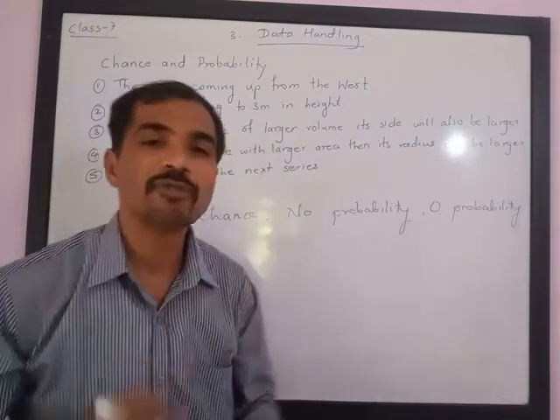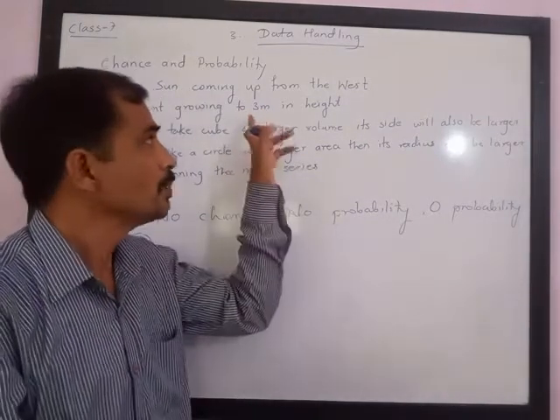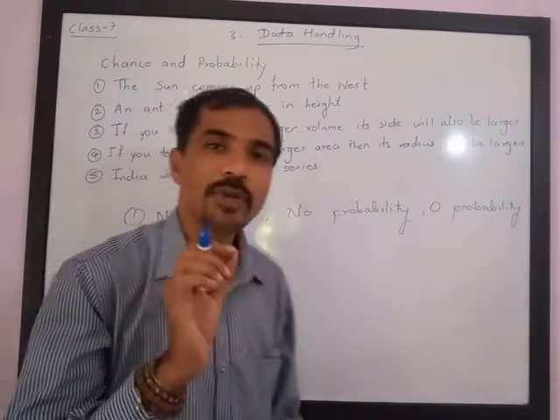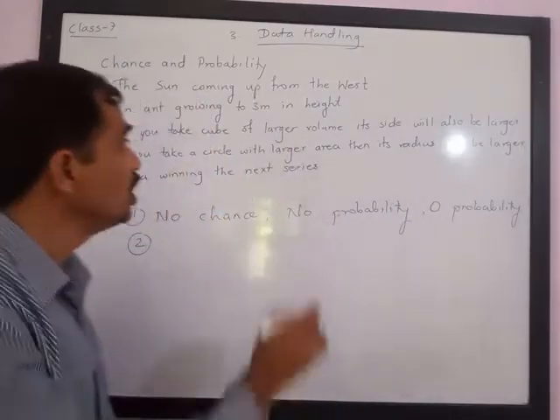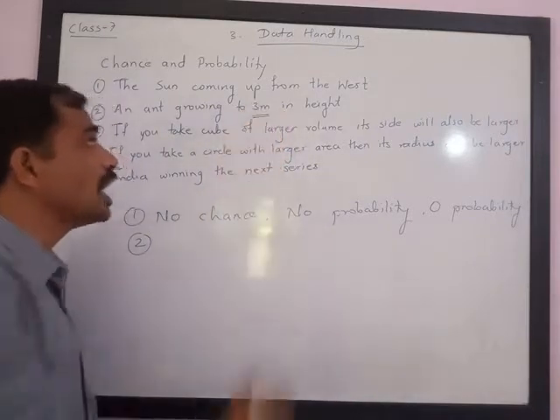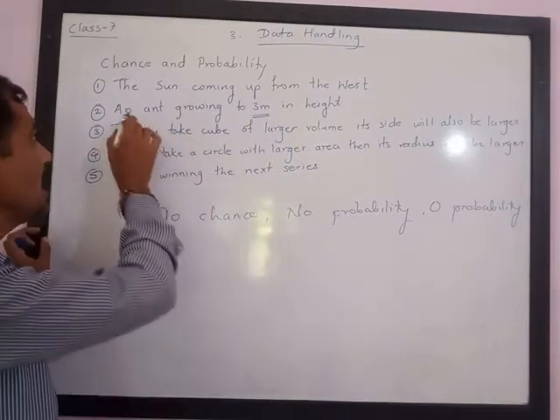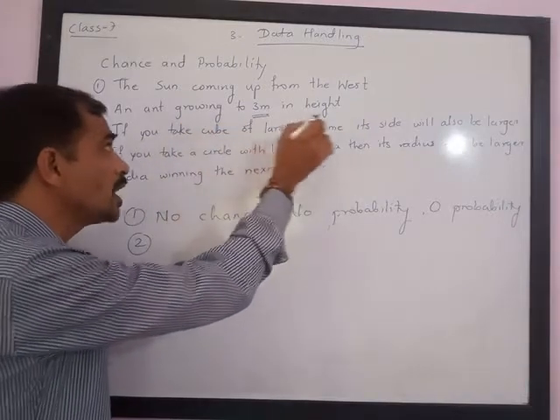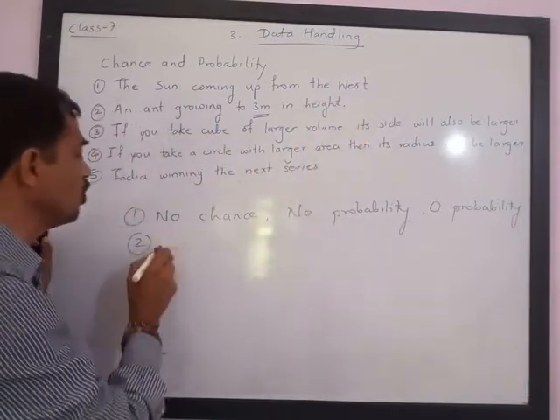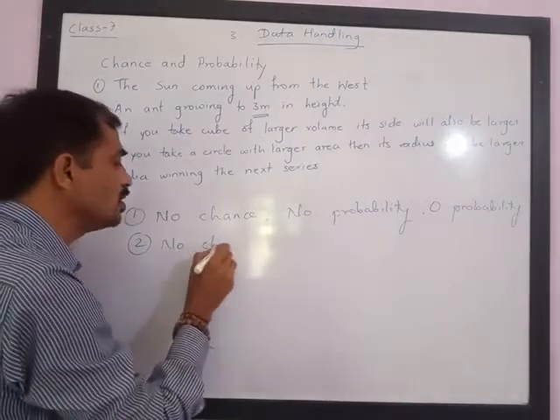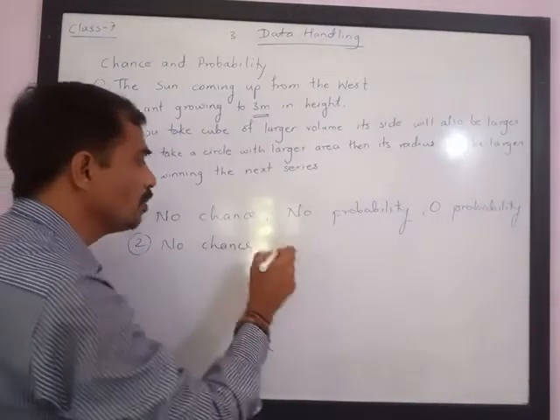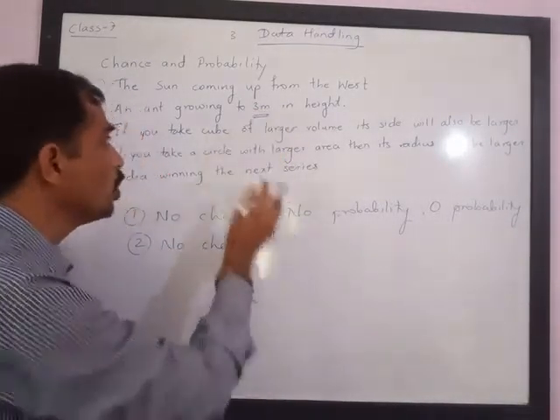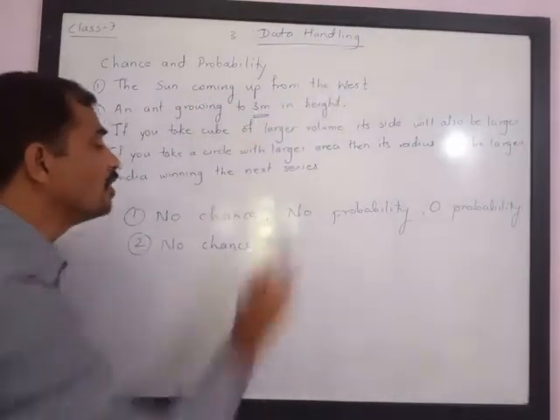The second event is an ant growing to 3-meter height. My height is up to 1.5 meters. An ant, I hope you understand, is a small insect; it cannot grow more than 3 meters. So an ant growing to 3-meter height is never possible. So we can say that there is no chance of an ant growing up to 3 meters, or that this event can never happen.